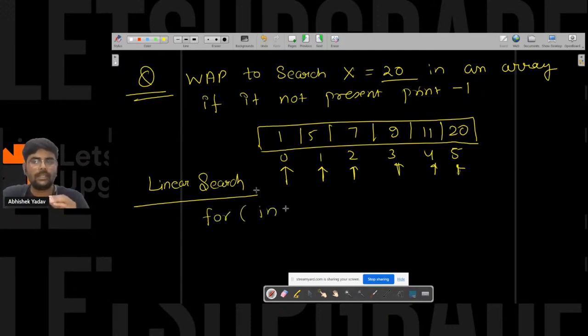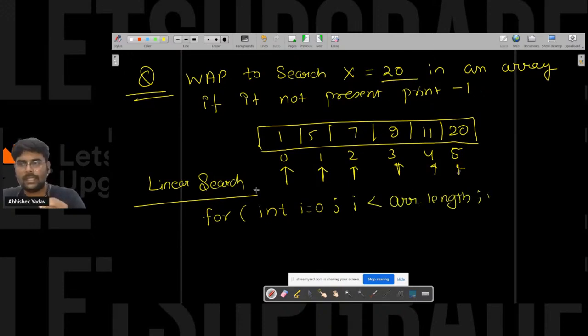So for int i is equal to 0, int i is less than arr.length, i plus plus. And here I will ask a question, hey, arr of i, are you equal to x or not?